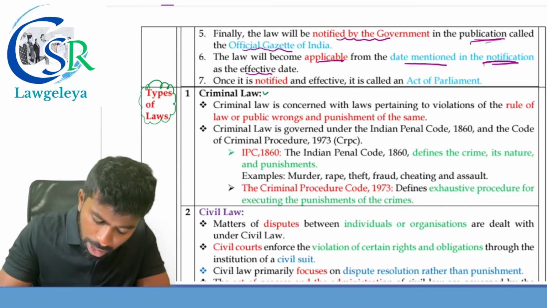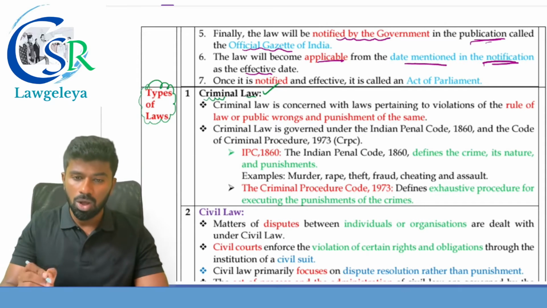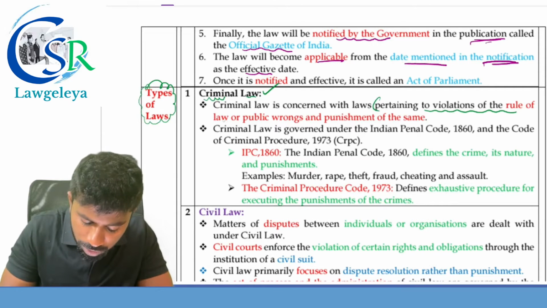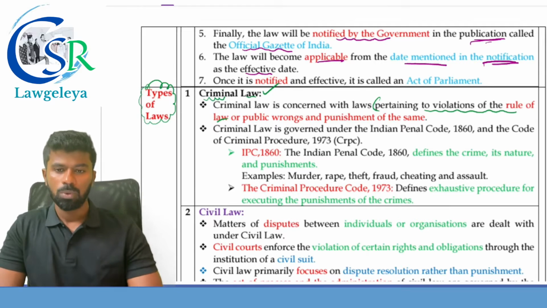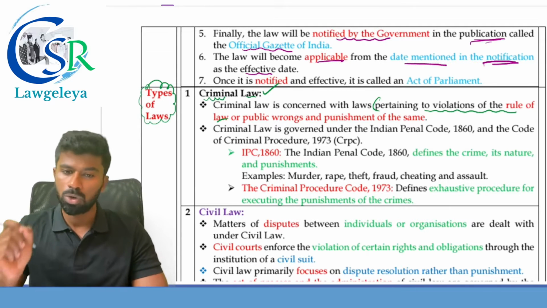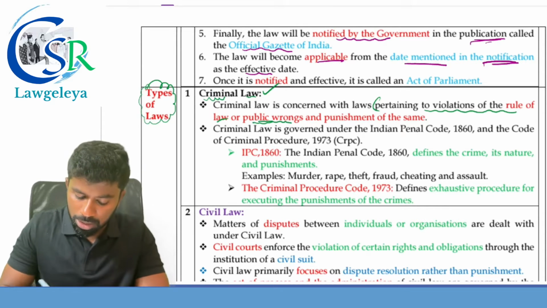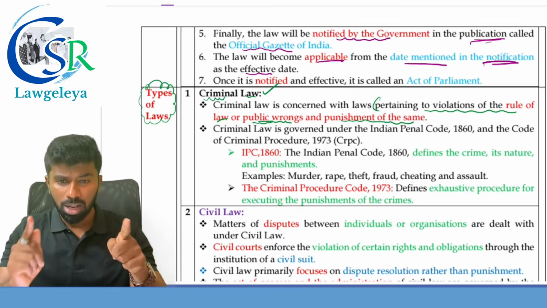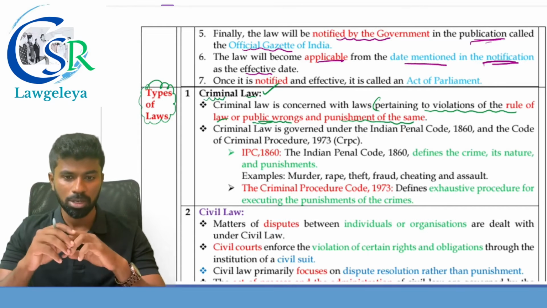First one, criminal law. Name itself indicates criminal laws. Criminal laws are concerned with the laws which pertain to the violation of the rule of law or the public wrong, not the civil wrong. It is what? A public wrong and the punishment of the same. So, the criminal law is concerned with the violation of the rule of law or a public wrong and the